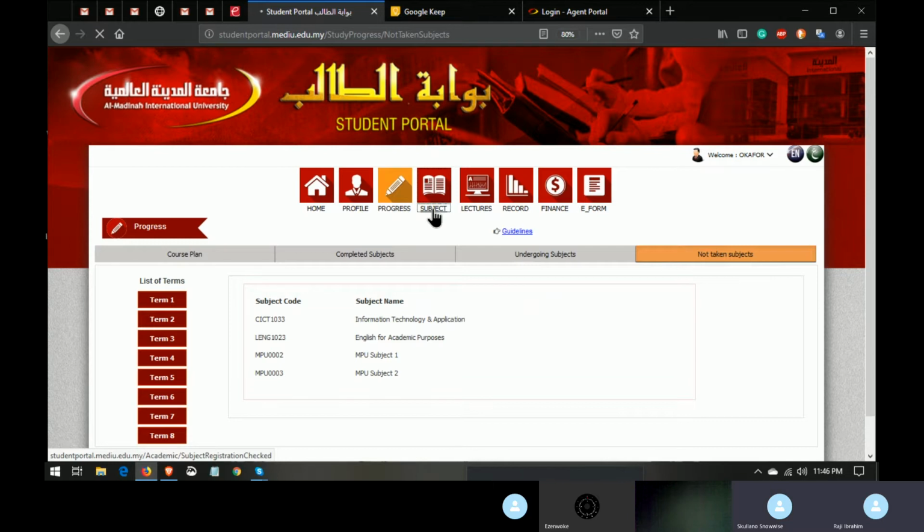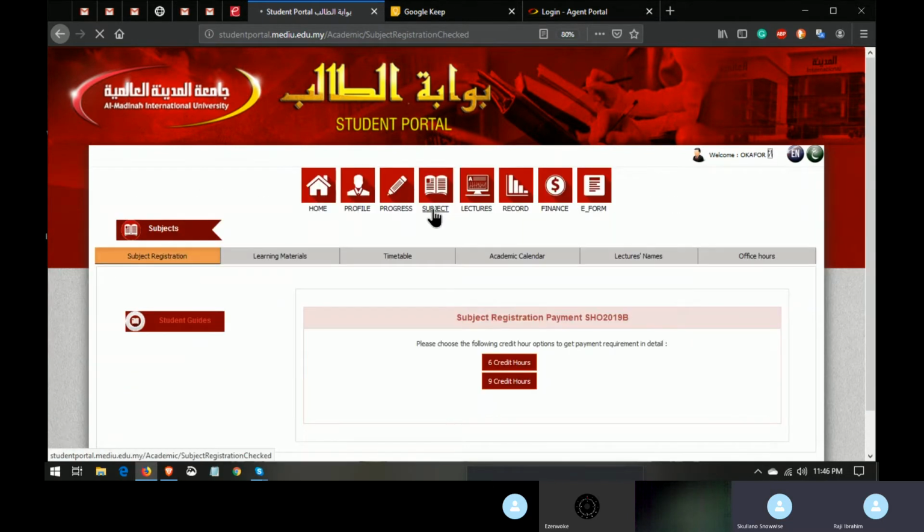On the subject tab, that is where you are going to do your subject registration for next semester. Once you make the payment yourself and you do not have any outstanding with the school, you can do your subject registration by yourself. The learning material is the old one, so you really don't need this tab.